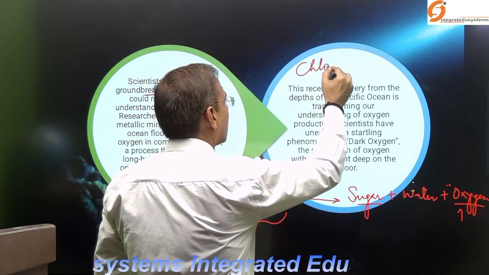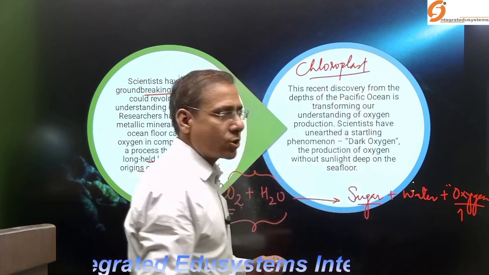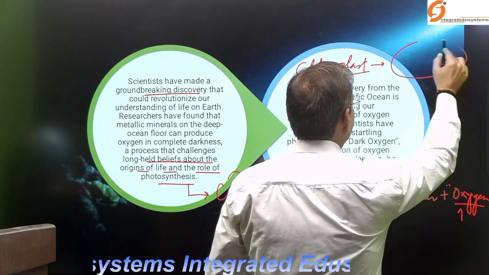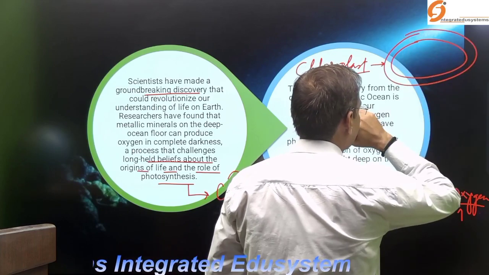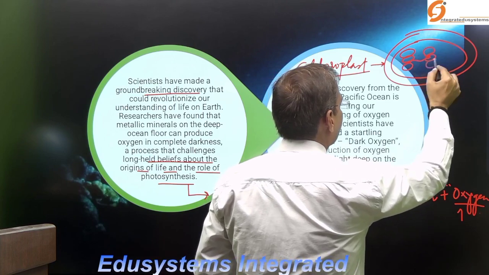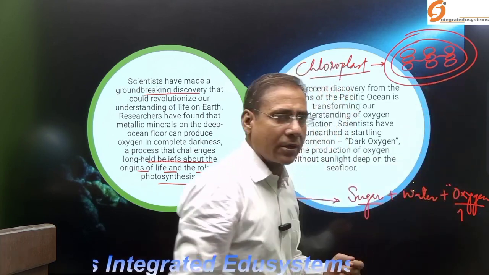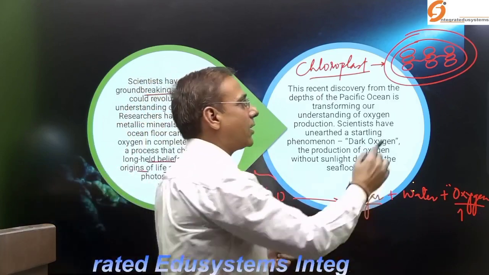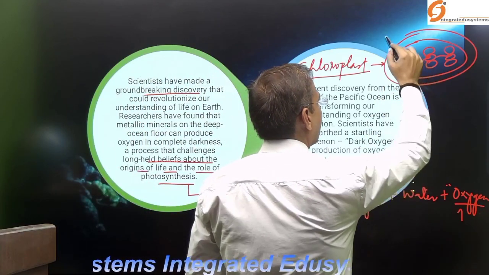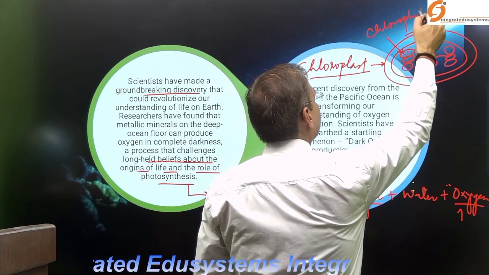I have already discussed the structure of the chloroplast. Within this double membrane organelle, the chlorophyll is present. This chlorophyll is a green pigment.